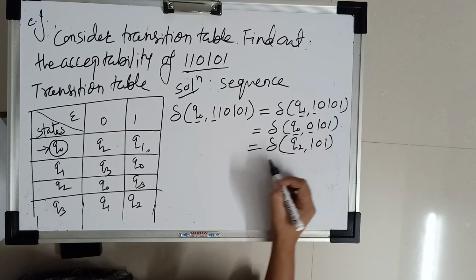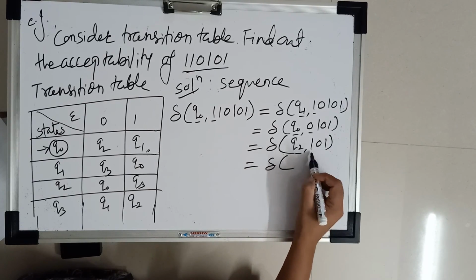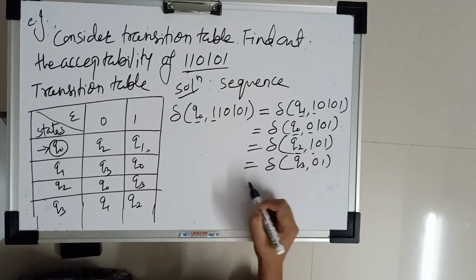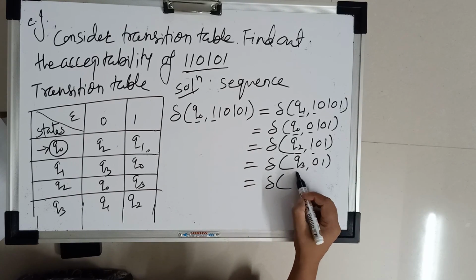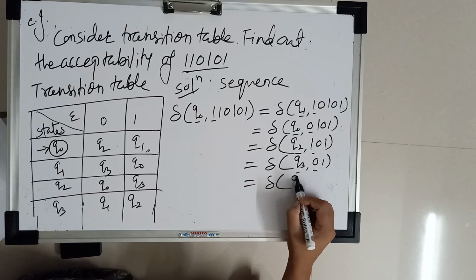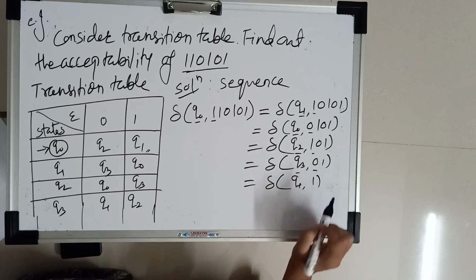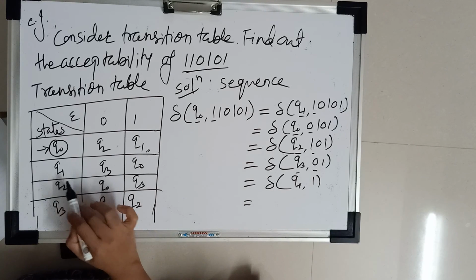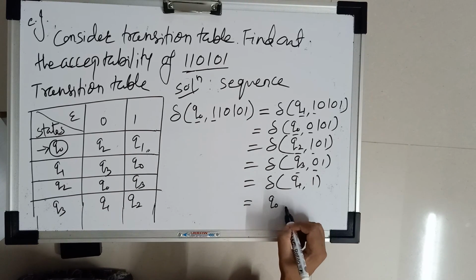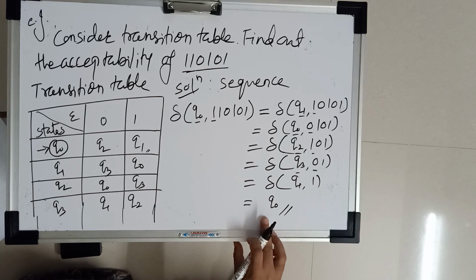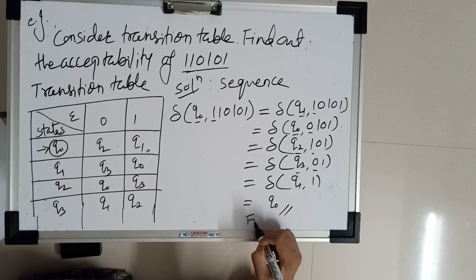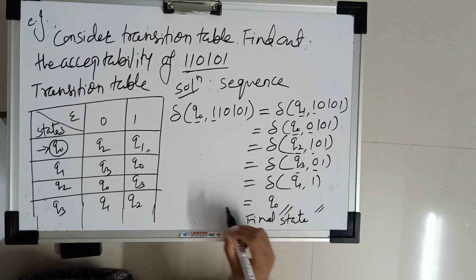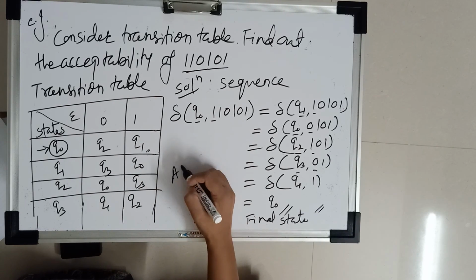Q2 on 1 is Q3, then 0 1 is remaining. Q3 on 0 is Q1 and only 1 is remaining. Now the last transition is Q1 on 1, which is Q0. Finally we get Q0, and Q0 is a final state. So we can say that this string is accepted.